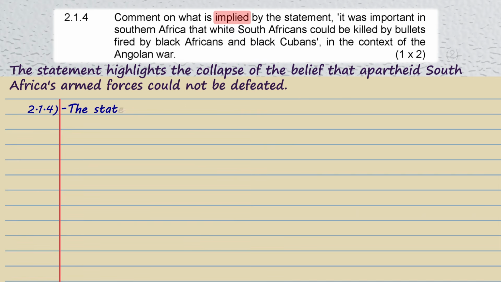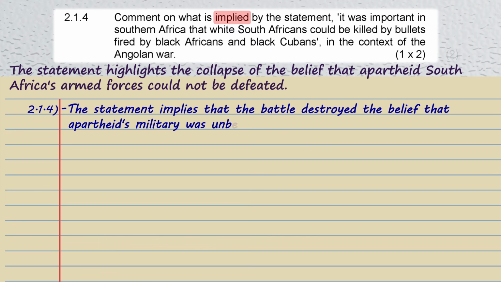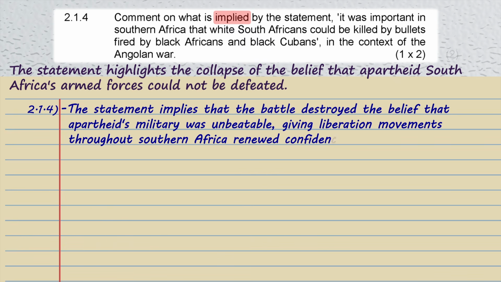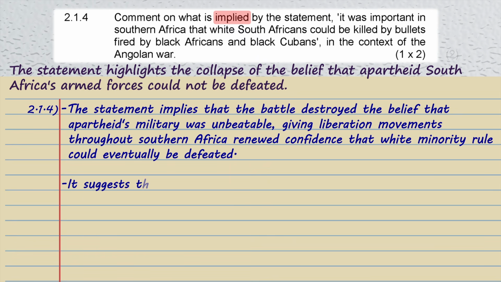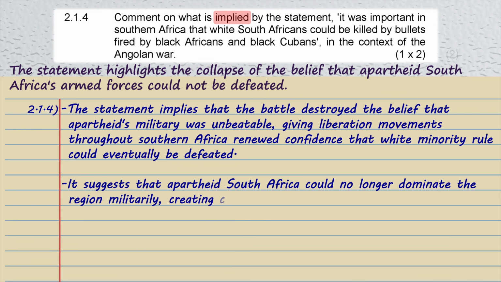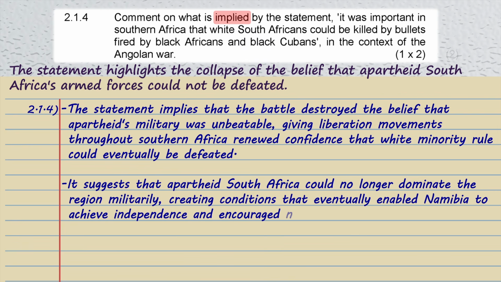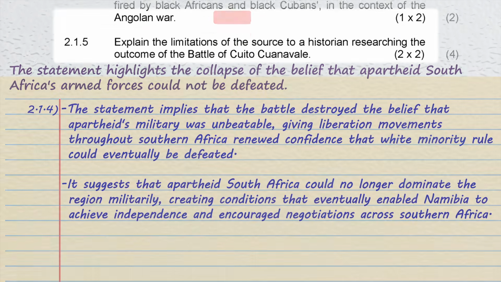So the statement implies that the battle destroyed the idea that apartheid's military was unbeatable, giving liberation movements across Southern Africa new confidence that white minority rule could eventually be defeated. It also shows that apartheid South Africa could no longer dominate the region militarily, creating conditions that helped Namibia achieve independence and encouraged negotiations across Southern Africa. The focus here is on the psychological and political effect of the battle, not the race of the people involved.